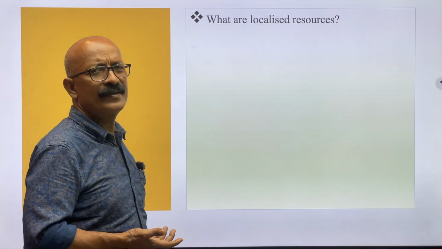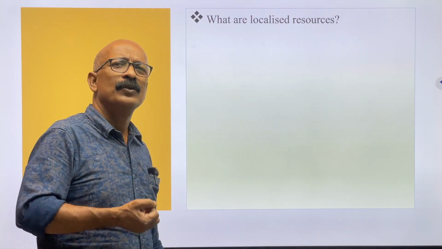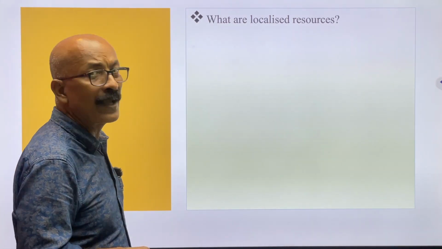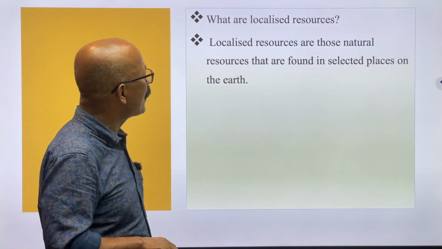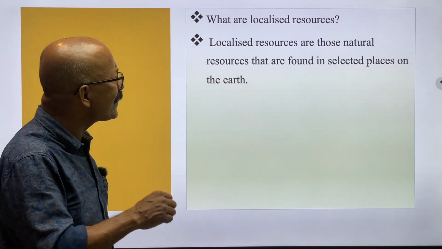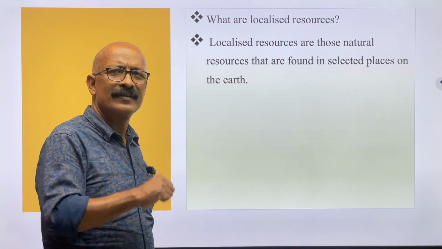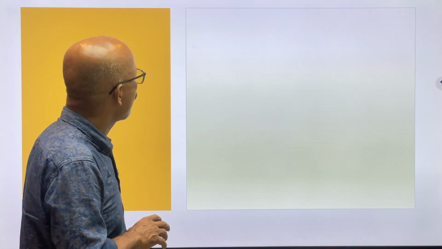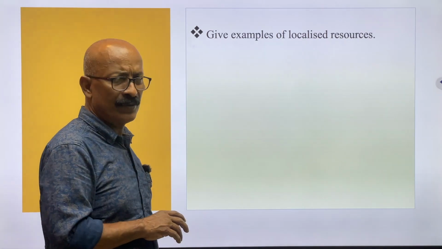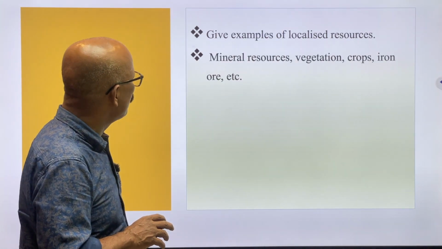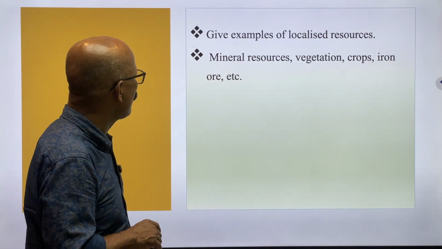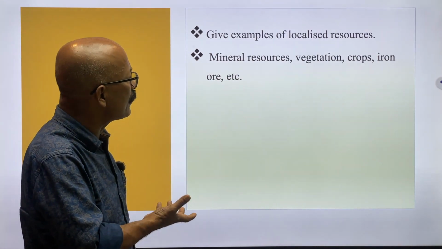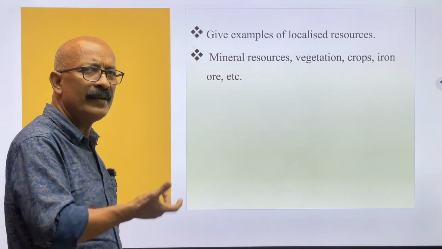What are localized resources? There are some resources on the surface of the earth that are very confined to a particular locality or region or area. This is called localized. Localized resources are those natural resources that are found in selected places on the earth. In some selected pockets, these are only available. Give examples of localized resources. Mineral resources, then vegetation, crops, iron ore, etc. These are all localized because these minerals or vegetation or crops are not found everywhere.